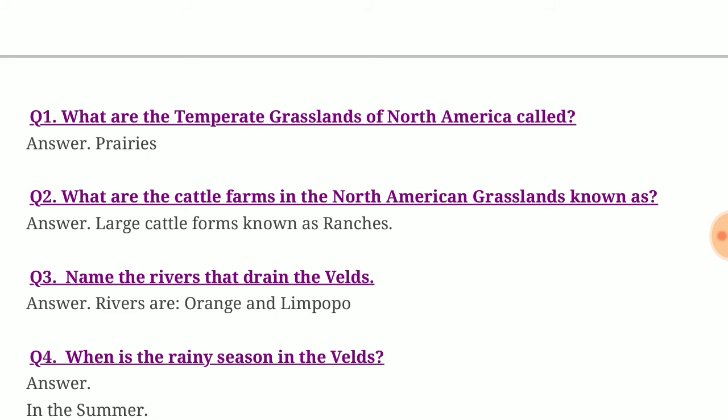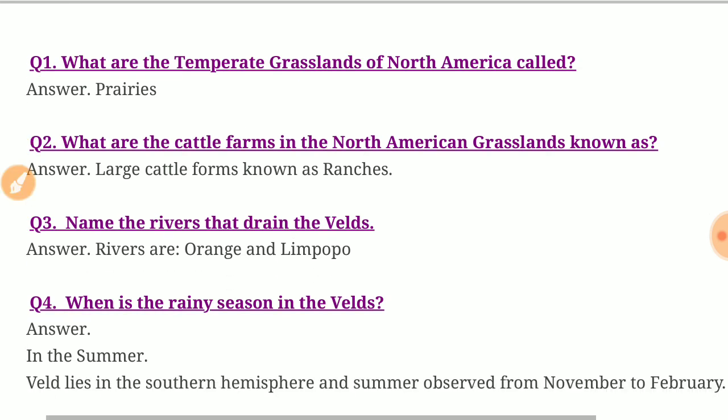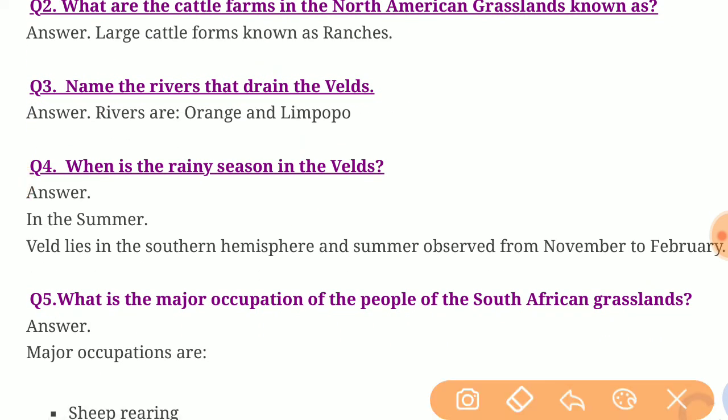So, exercise. What are the temperate grasslands of North America called? The answer is prairies. What are the cattle farms in the North American grassland known as? Ranches. Name the rivers that drain the veld: Orange and Limpopo. When is the rainy season in the veld? It is in summer. The veld lies in the southern hemisphere and summer is observed from November to February.